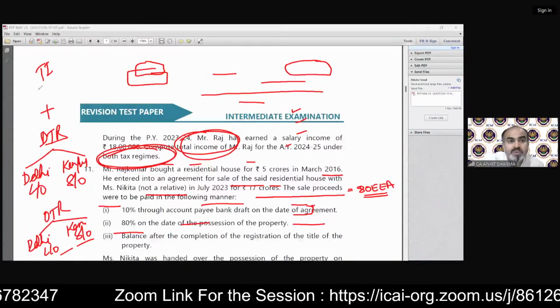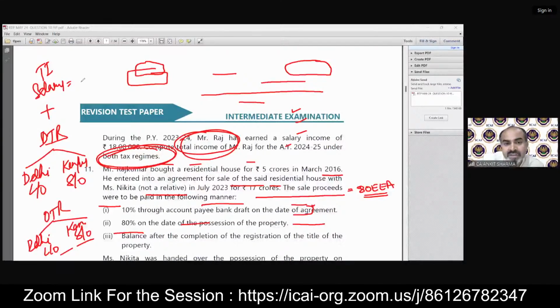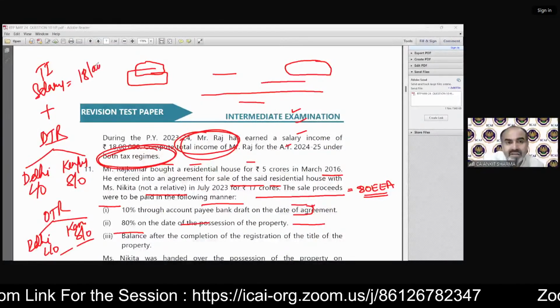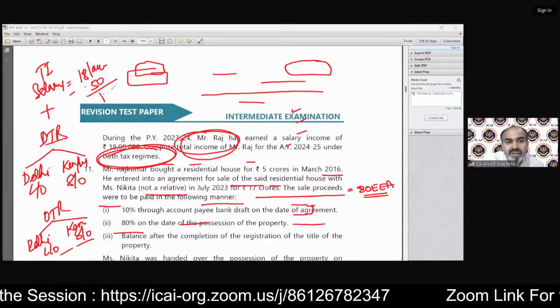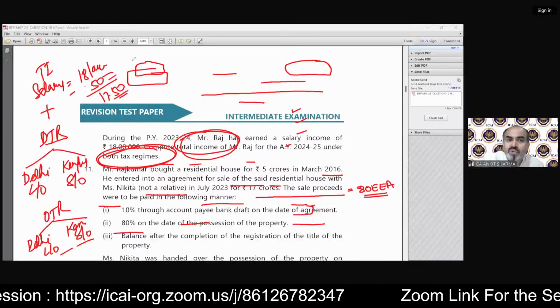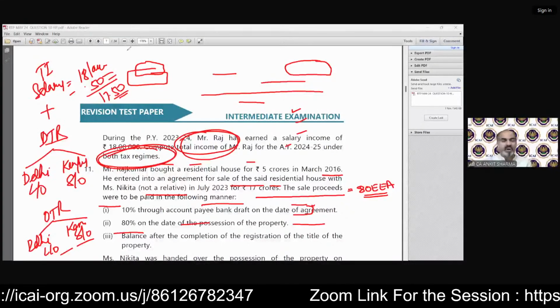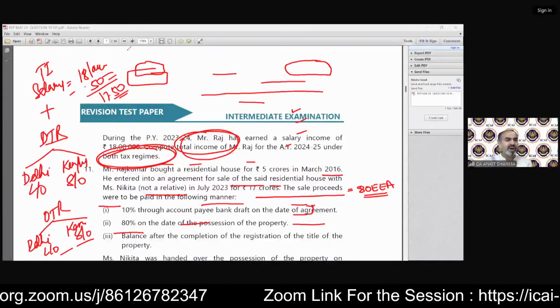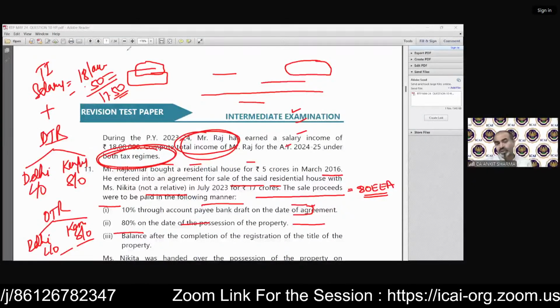And we need to solve the total income. With this house property, we have to add the salary head income also, which is given in the question as 18 lakh. That is salary received. Deduction will be there, 17.50 lakh, in both regimes. We already know that. So the salary of 17 lakh 50,000 needs to be added to the income from house property, whatever we get. So this is the question.